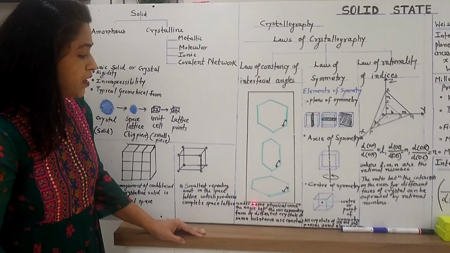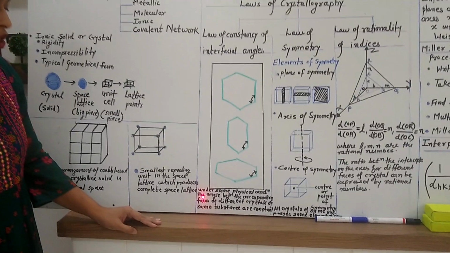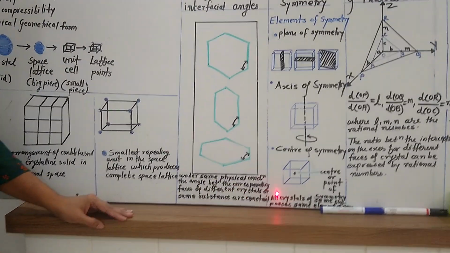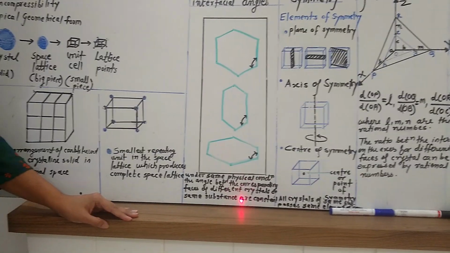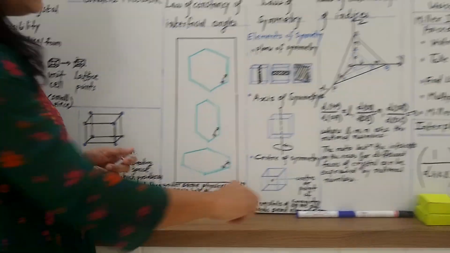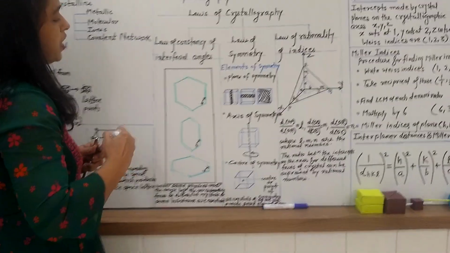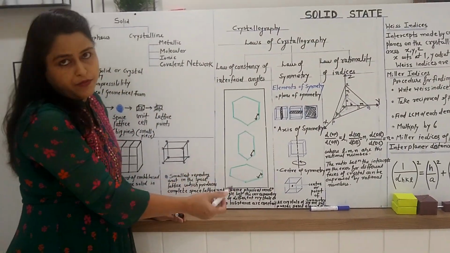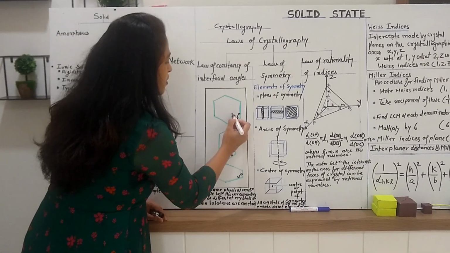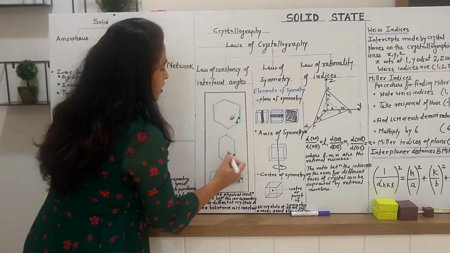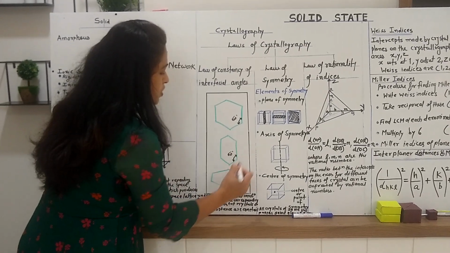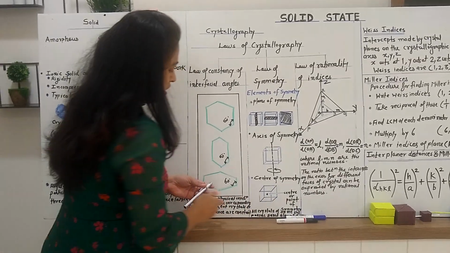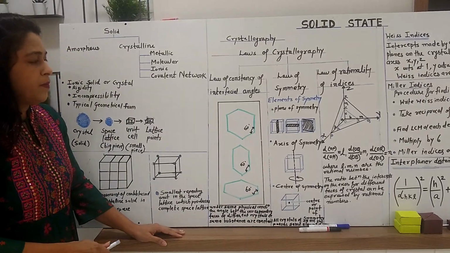So, the statement is: under the same physical condition, the angle between the corresponding faces of different crystals of same substance is constant. For example, suppose these are the crystals of same substance having different shape and different sizes. Suppose this interfacial angle is 60 degree, then this must also be 60 degree and this should also be 60 degree. This is exactly what the law says.